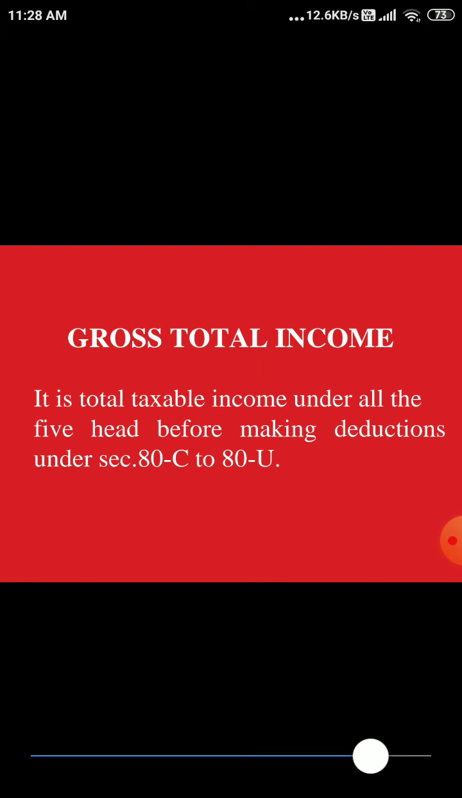So what do you mean by gross total income? It is the total taxable income under all the five heads before making the deduction under section 80C to 80U. When you add income from salary, house property, business and profession, capital gain, and other sources, these are the total five heads. Whatever total you get when you add these five heads is called gross total income. This means before the deduction under section 80C to 80U, whatever total you are getting, that is GTI or gross total income.